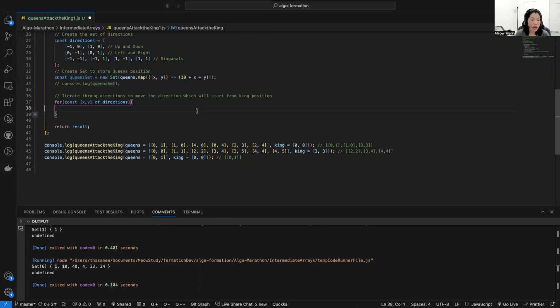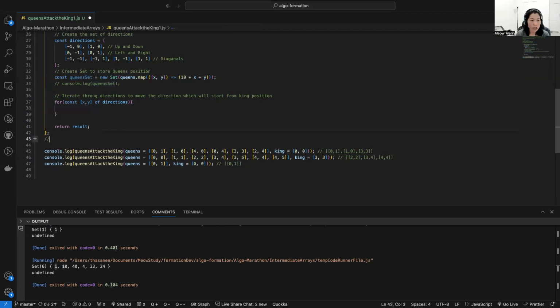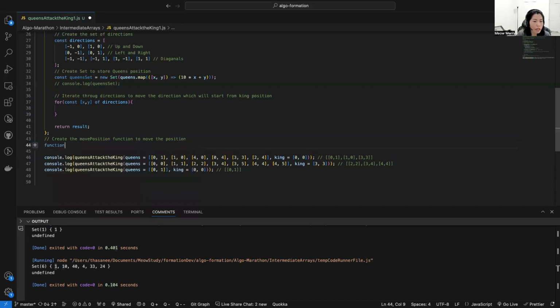Here I'm going to use a helper function, a function to move the position. I create this function outside, so I'm going to call it movePosition.